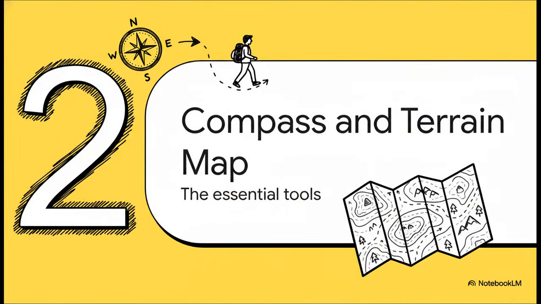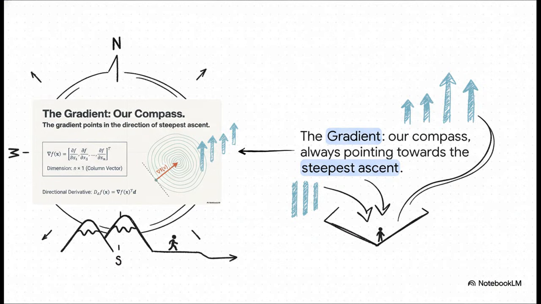So, to navigate this tricky landscape and not get fooled by those little valleys, our hiker needs two incredibly powerful tools. Just think of them as your compass and your terrain map. Our compass is called the gradient. Now, it's a vector, which is really just a fancy word for an arrow. And this arrow is amazing. It always points in the direction of the steepest uphill climb. It's built from things called partial derivatives, but all that means is it measures the slope in every possible direction, north, south, east, west, and combines them. So if the gradient points straight uphill, what do we do to find the bottom? Right, we just walk in the exact opposite direction.